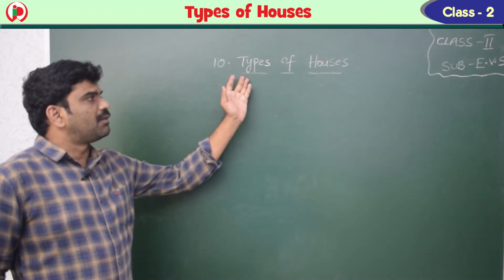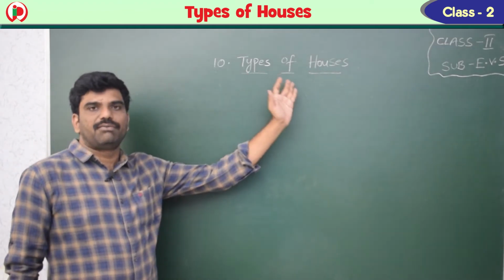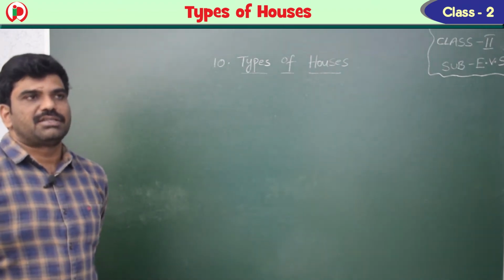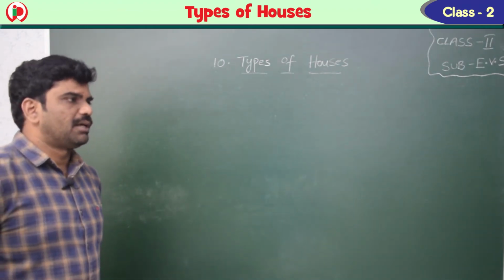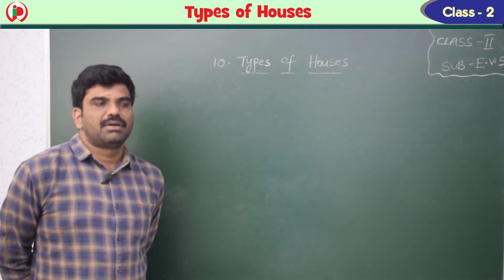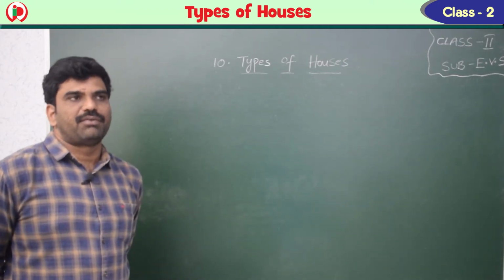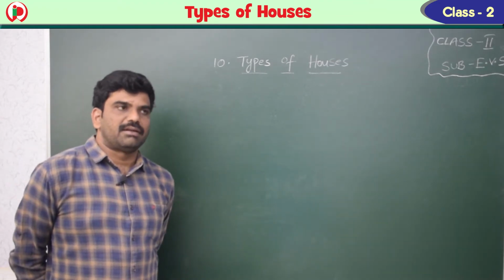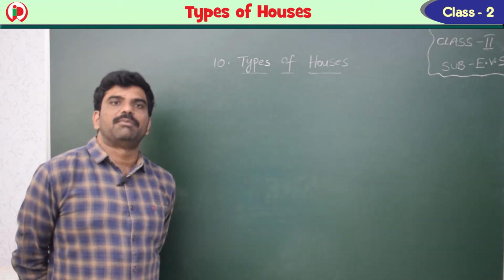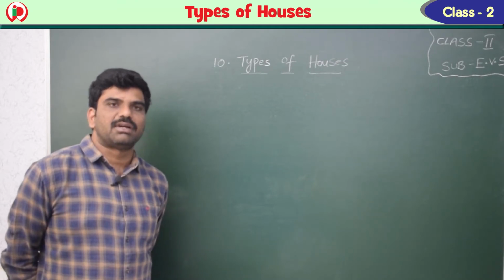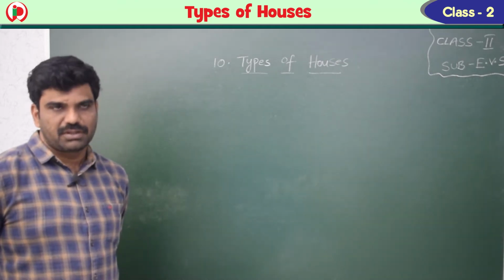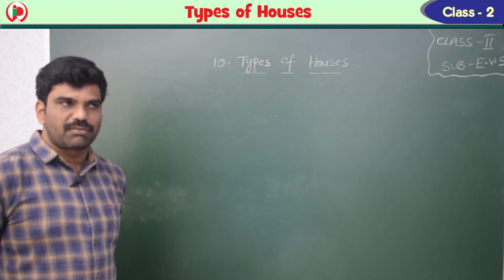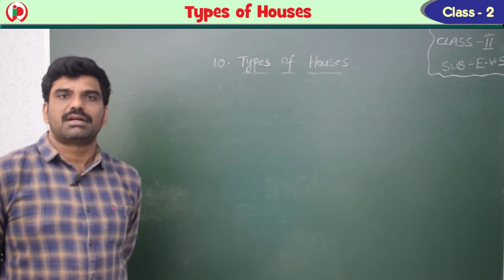So what is the title of the lesson, children? Types of houses. Children, you know that we stay in our house, but animals are not. So if you will observe, different types of houses are there. Am I right or wrong? See children, in your class so many children are there, each one is having a different type of house. Now in this lesson we are going to learn what the types of houses are and how the houses are made.